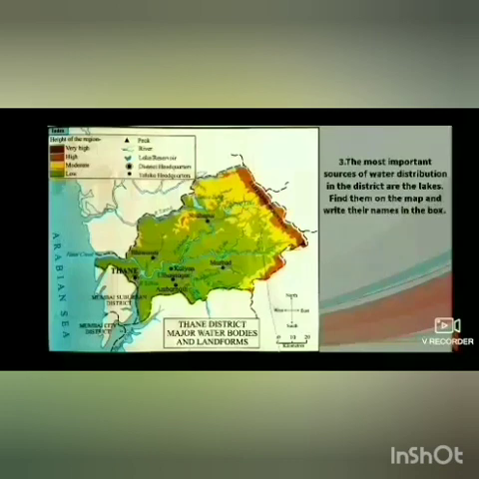The most important sources of water distribution in the district are the lakes. Find them on the map and write their names in the box. Now tell me students, which lakes you can see in this map? Yes, very good. There are 2 lakes in this map, Tansa Lake and Bhatsa Lake.